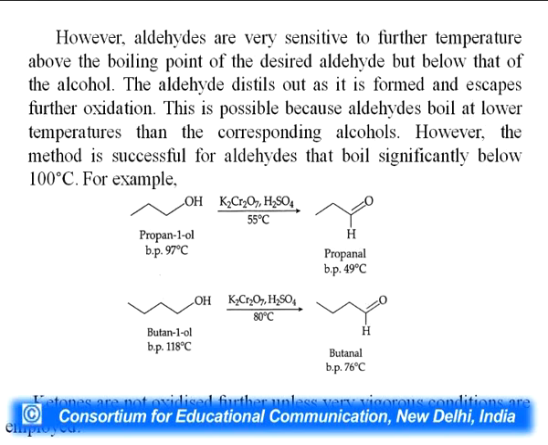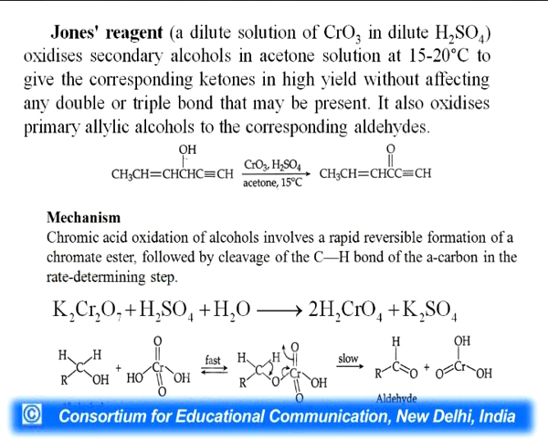Ketones are not oxidized further unless under very vigorous conditions. Vigorous conditions are related to the temperature, pressure and the chemical reagents. About the chemical reagent, Jones reagent. What is Jones reagent? A dilute solution of chromium oxide in dilute H2SO4, which oxidizes secondary alcohols in acetone at 15 to 20 degrees Celsius to give the corresponding ketones. And the important part of this is that without affecting the double or triple bond, it also oxidizes primary alcohol to corresponding aldehydes. What is the mechanism?